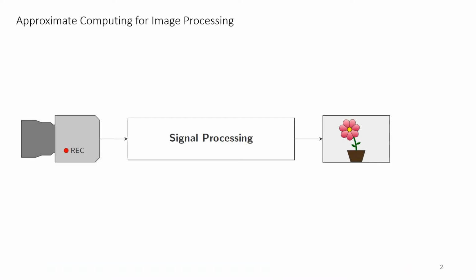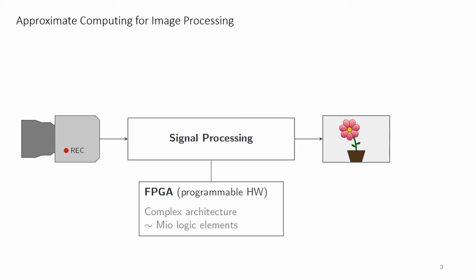In the context of image processing, the need for computational power has significantly increased over the past few years due to the demand regarding high resolution and frame rate. In a video camera, the rendering of an image is obtained through the processing of the light captured by the image sensors with several specific image processing operations. For high-end professional cameras, this processing is often achieved with dedicated hardware such as FPGAs that can contain complex architecture and millions of logic elements.